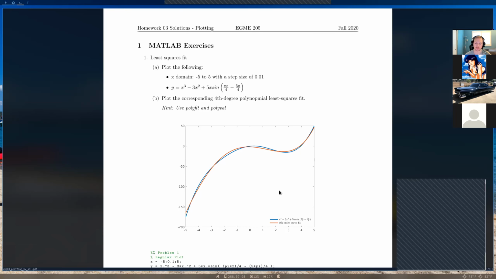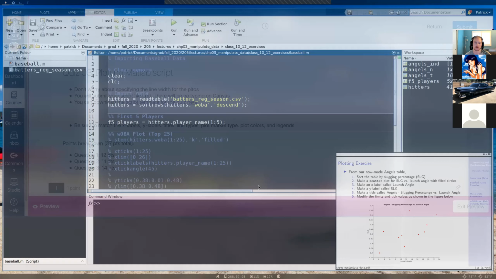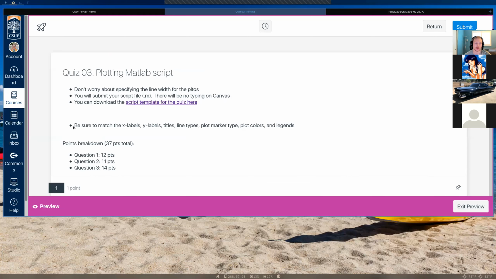For everything on the plot, you have to match it. I'm going to have specific line colors, and I want you to match that. Specific data markers, like a circle or a square or a dot, kind of like we've gone over, and you'll have to match that as well. And then you'll have to match what I have for the legend. All of that is given in the instructions here as well.